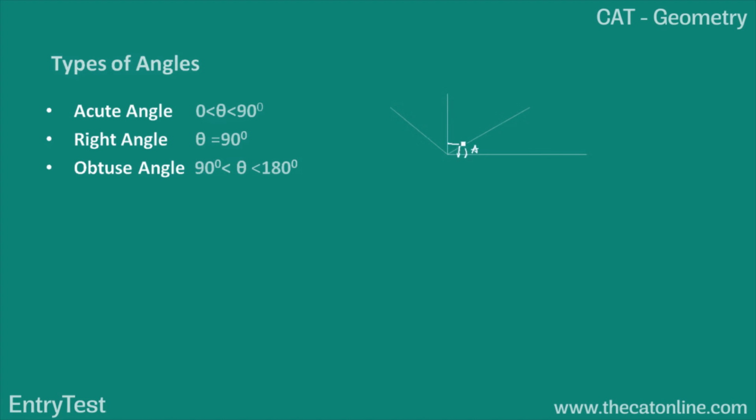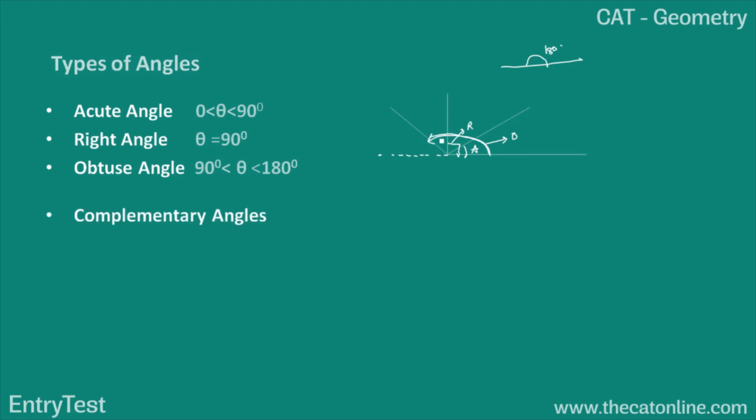The measure of this angle is 90 degrees. It will be known as a right angle. And the measure of this complete angle is more than 90 degrees but less than 180 degrees. It will be termed as an obtuse angle. Now I know in a straight line the angle is 180 degrees. So if I extend this, the total angle that I should get would be 180 degrees, but only if I measure this part of it, it will be less than 180. So it's an obtuse angle.